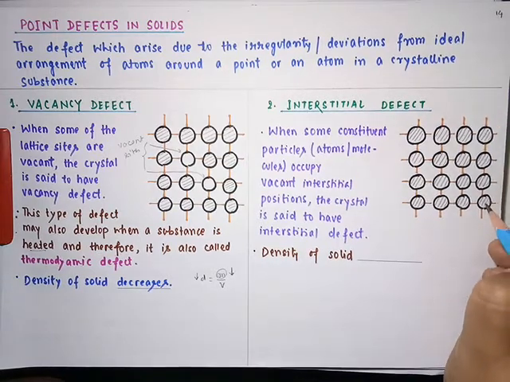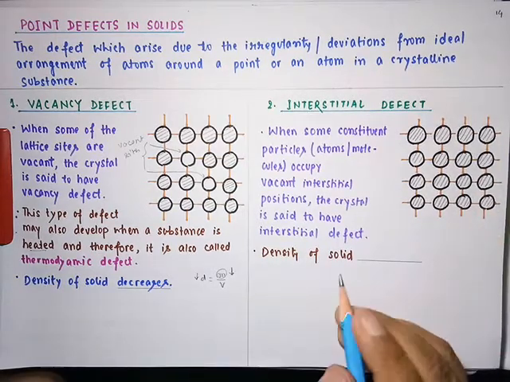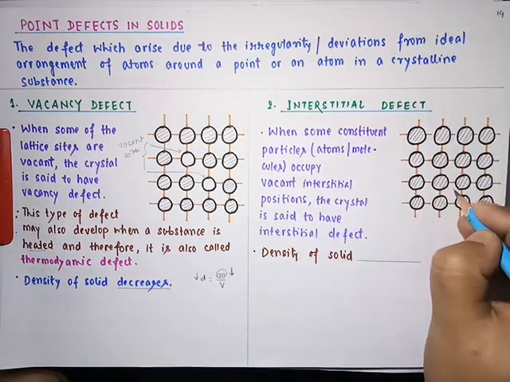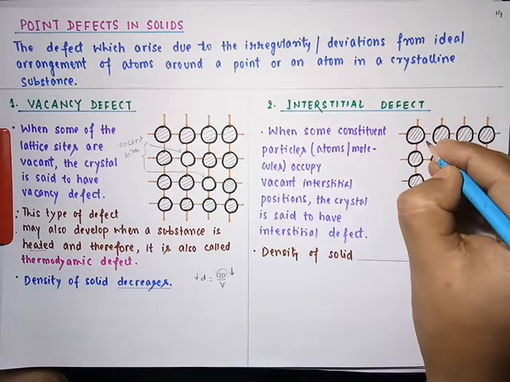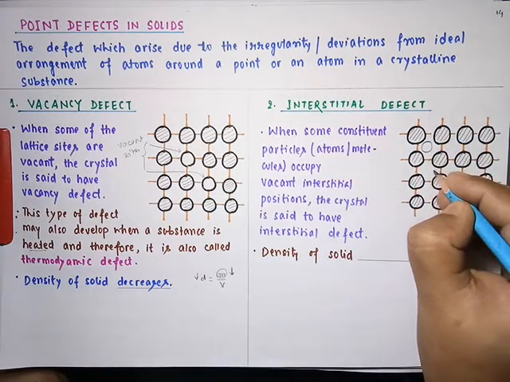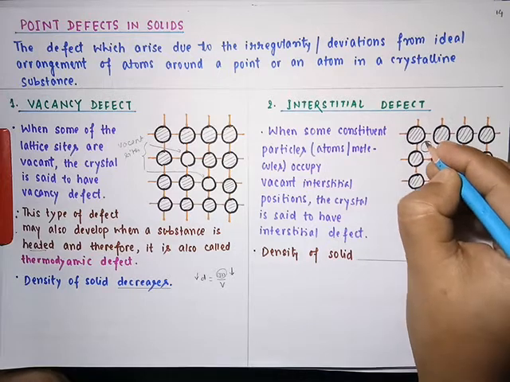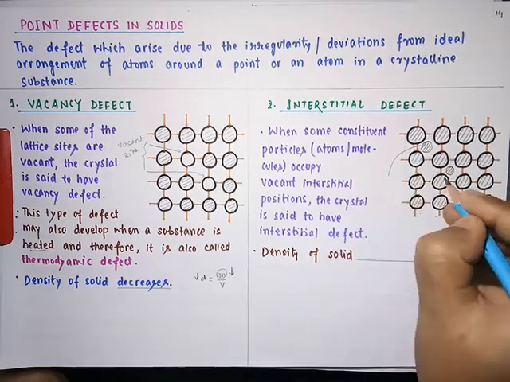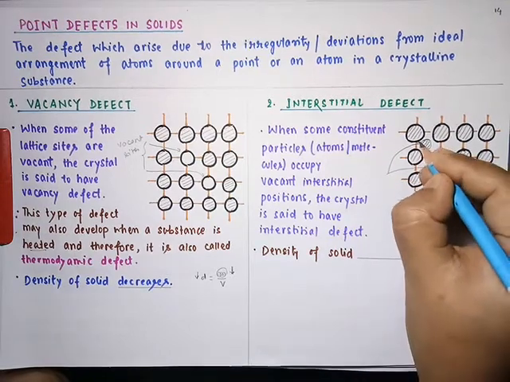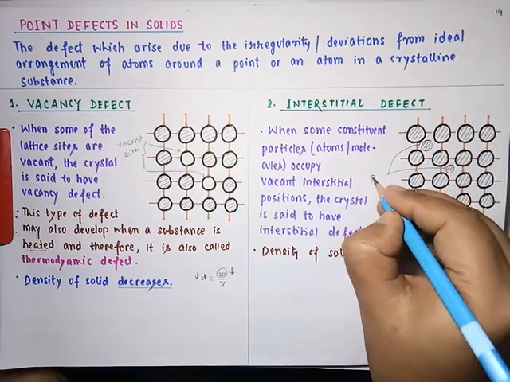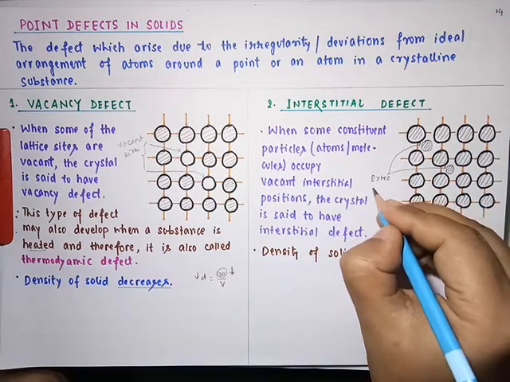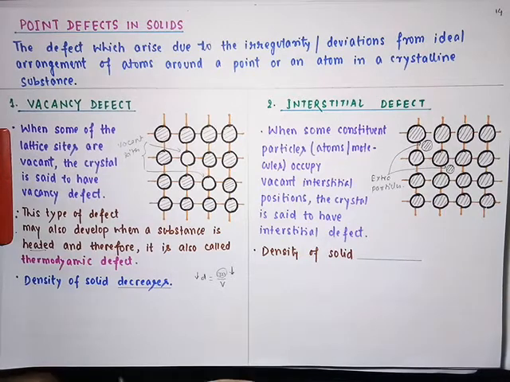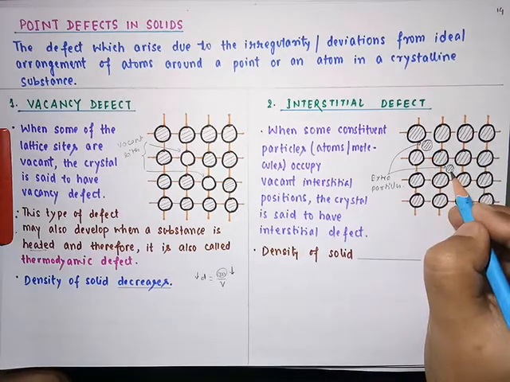And apart from these particles, we have some of the particles at these vacant spaces, interstitial sites. So we have some more particles at interstitial sites. These are extra particles. So where are these extra particles, students? These extra particles are at the interstitial sites.